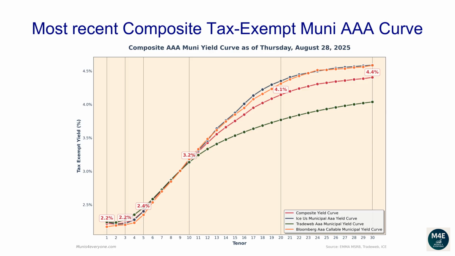The one-year composite tax-exempt yield is 2.22%. The two-year yield is 2.21%. The three-year yield is 2.23%. The 5-year yield is 2.4%. The 10-year yield is 3.16%. The 20-year yield is 4.14%. The 30-year yield is 4.4%.